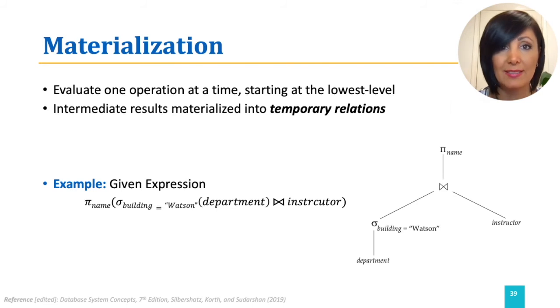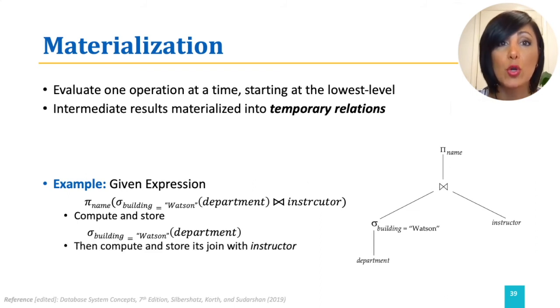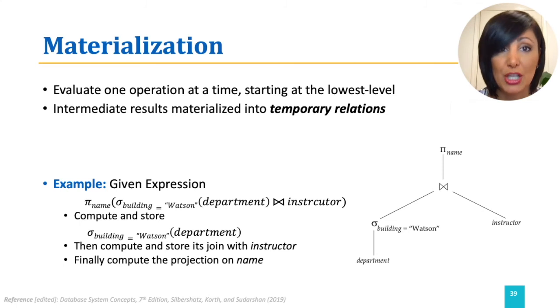For this expression, first, the temporary relation holding the tuples that are output of the select operation will be computed and stored. Then, the result of joining this temporary relation with the instructor relation is generated and stored. Finally, the projection on the temporary relation resulting from the join step produces the final result of the expression. This evaluation is called materialized evaluation.